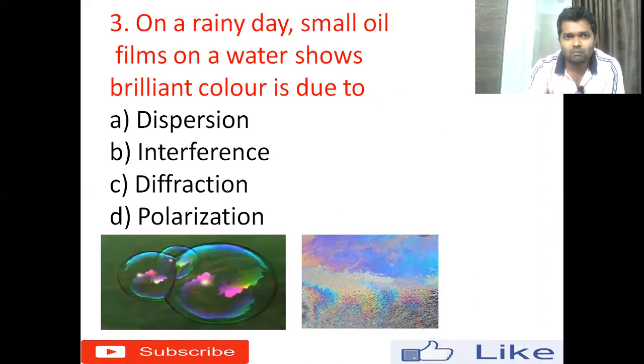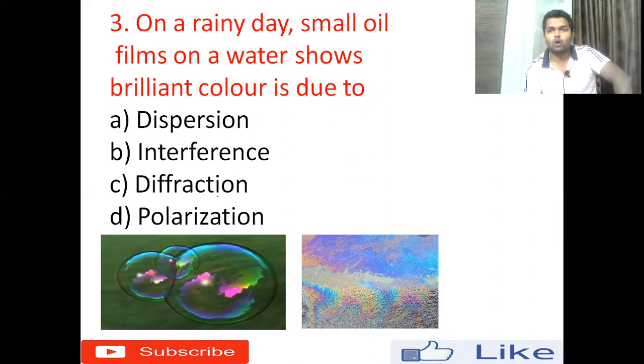We'll move to the next question. On a rainy day, small oil films on water show brilliant colors. This is due to option A, dispersion, option B, interference, option C, diffraction, option D, polarization. In the rainy season, if there is an oil spill anywhere, it looks very colorful. But what is the reason behind that? The reason is interference. So the right answer for this question is interference.